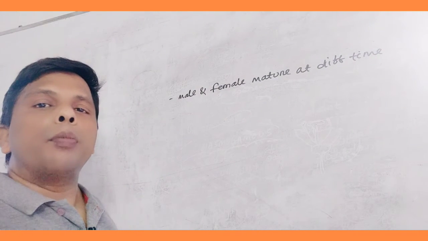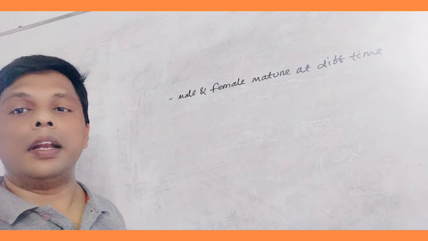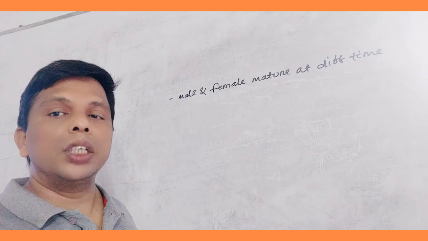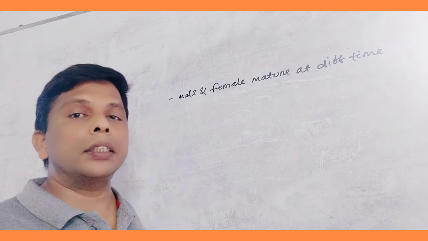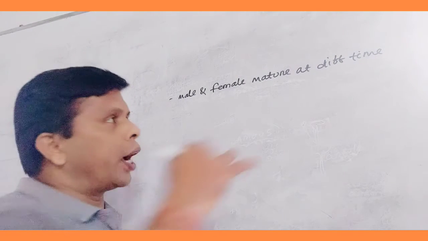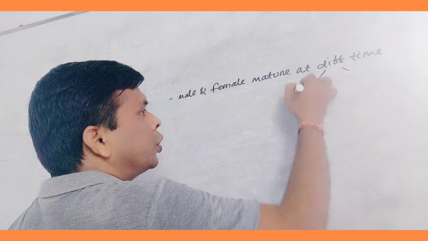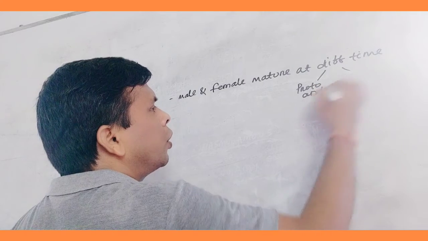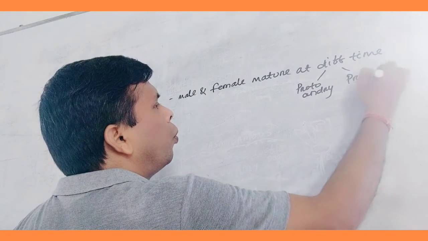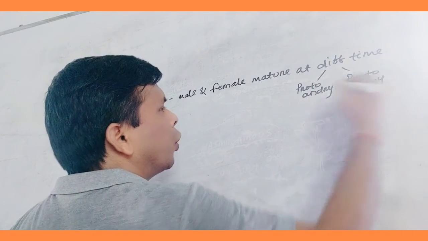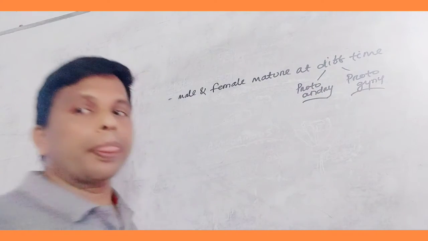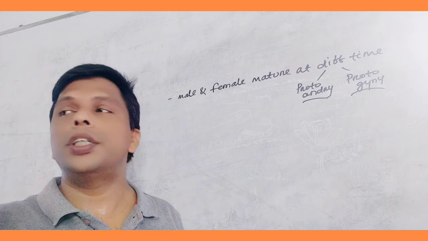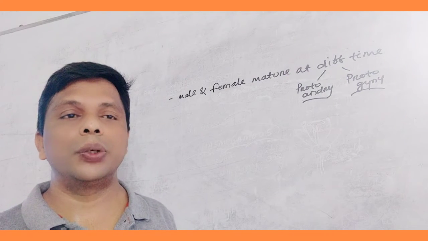When the male part matures first, it is called protandry. When the female part matures first, it is called protogyny. So two conditions are found: protandrous condition and protogynous condition. In these two conditions, self-pollination is not allowed.